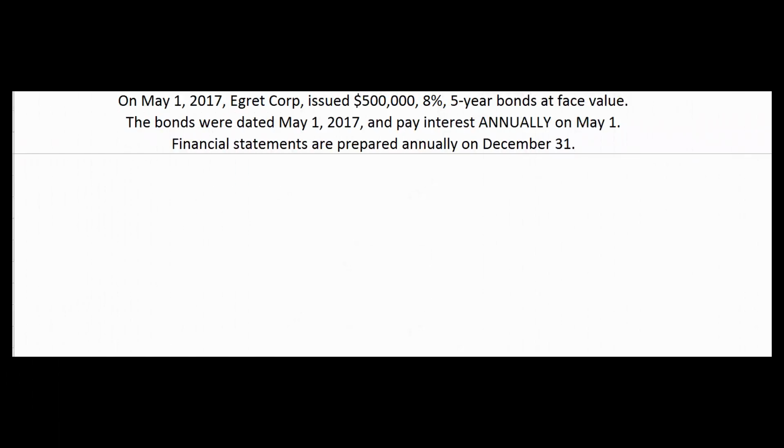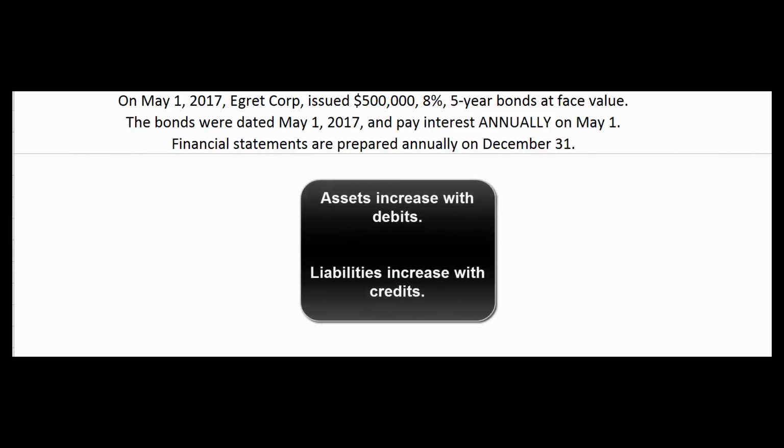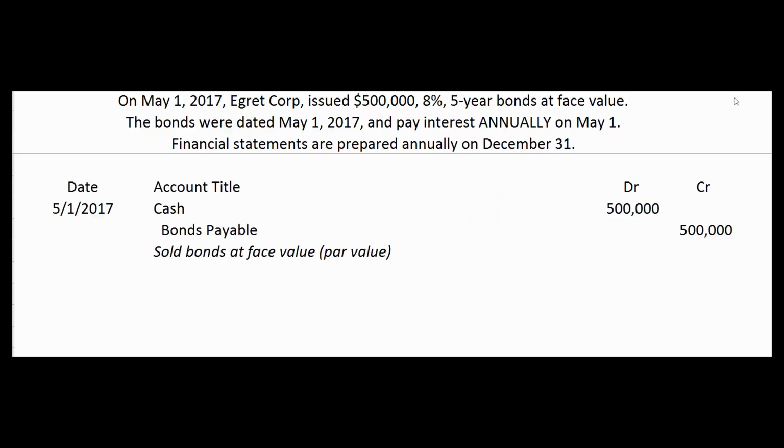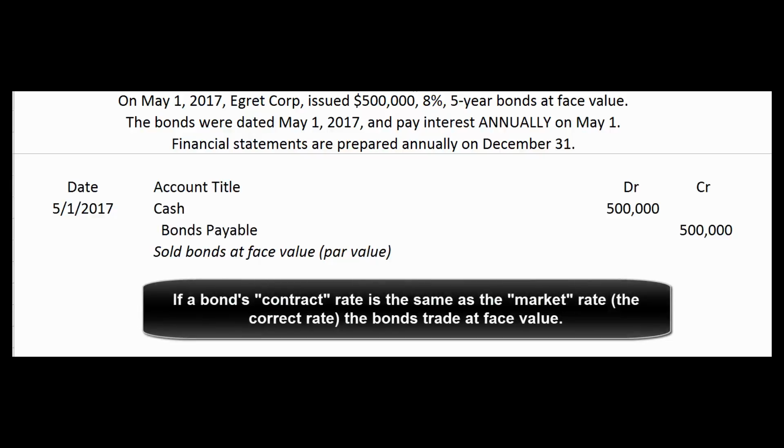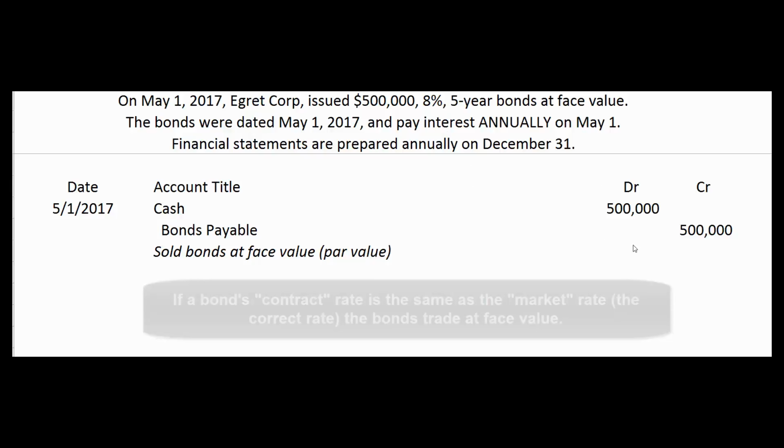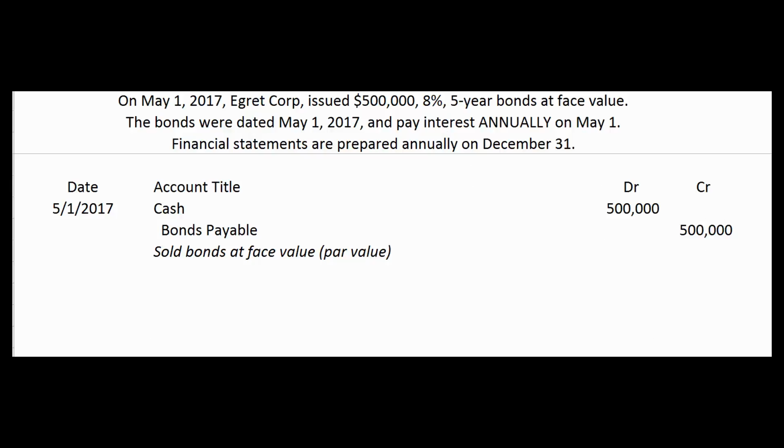All right, let's sell the bonds on May 1st, 2017. What's happening to cash? Cash is going up, and bonds payable is going up. Cash is an asset, assets increase with debits, and bonds payable is a liability account, so it increases with credits. Assuming that 8% is the correct interest rate for this company in this interest rate environment and at this maturity, we'll sell the bonds at face value, or sometimes we say sold at par. So we got $500,000, and we recognize a liability of $500,000.